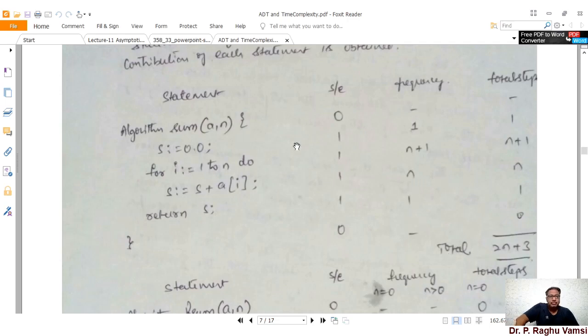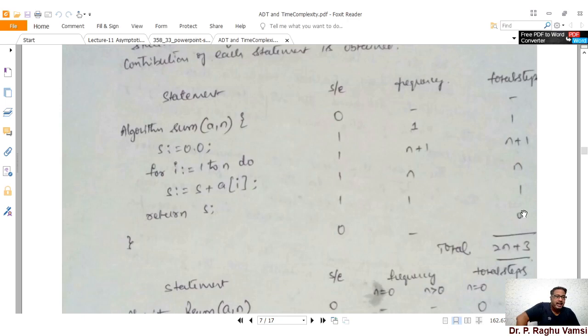So when we have these statements for execution and the frequency, we take the total number of steps. Here there is no total number of steps for the definition, and for s is equal to 0, 1 step. For i is equal to 1 to n, n plus 1 steps are required for execution. And s is equal to s plus a of i requires n steps for execution. And the return statement also has one step for execution.